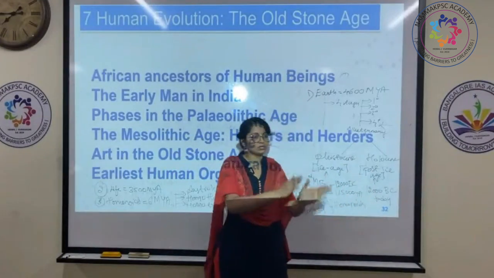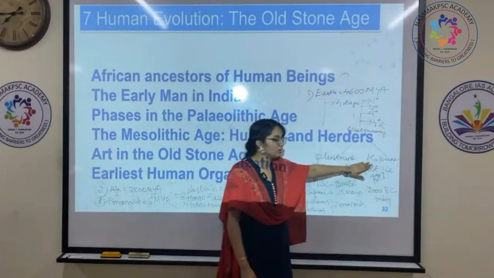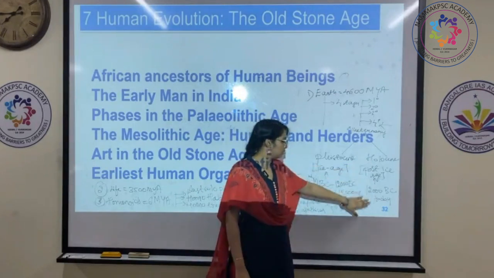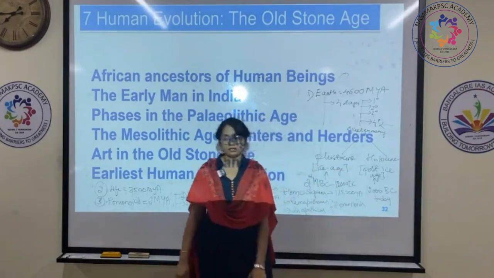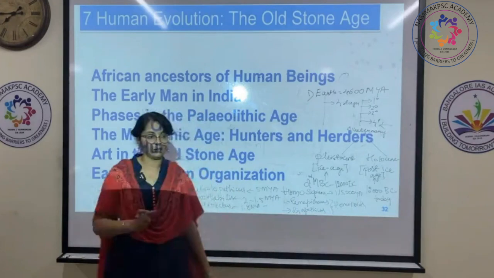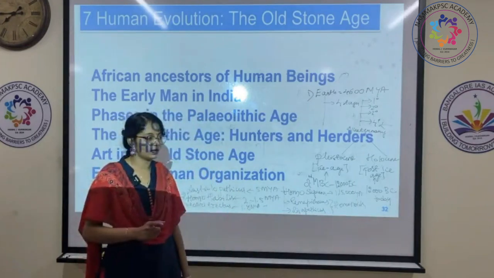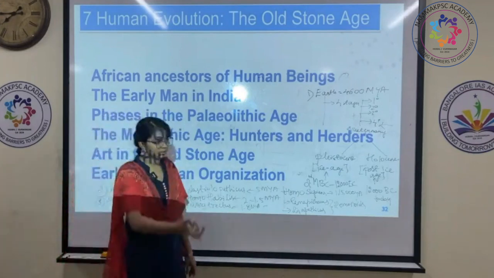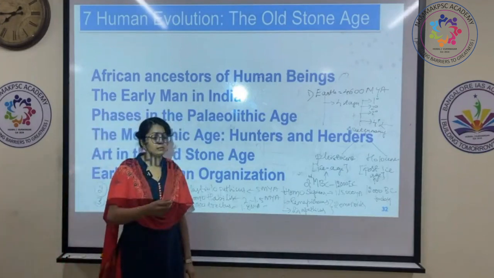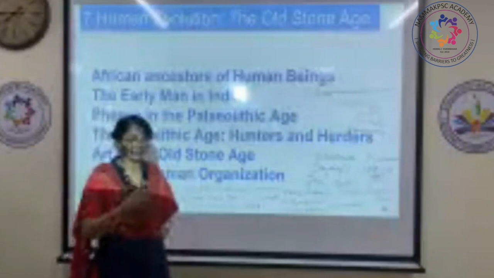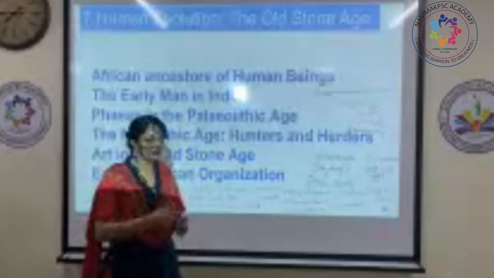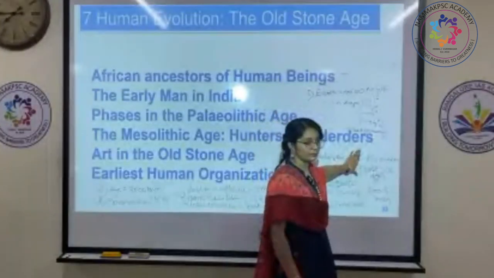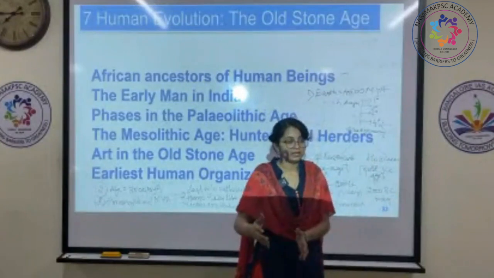From the Mesolithic to the Neolithic period, we call it the Holocene epoch up to the present day. You would have heard the term Anthropocene epoch. This is where human evolution has become so rapid. The technology and scientific influence are seen in the Holocene epoch, especially in the last 5,000 to 10,000 years.